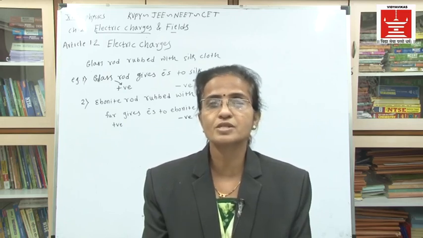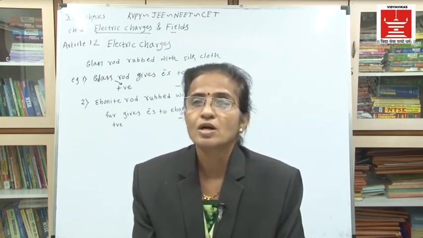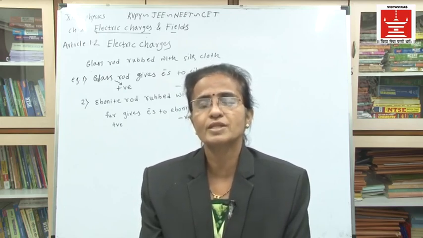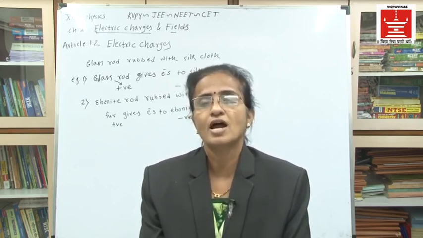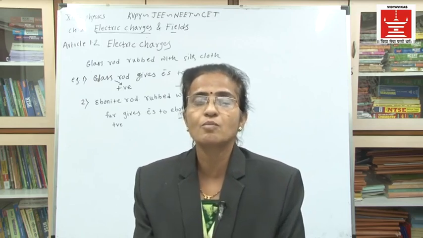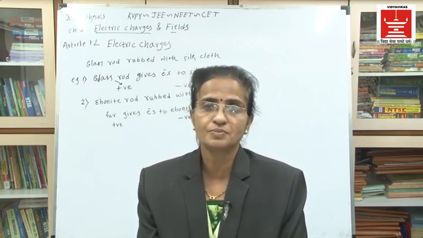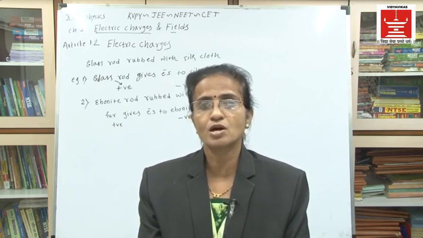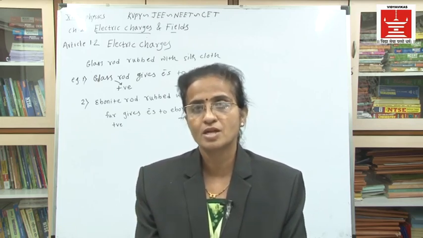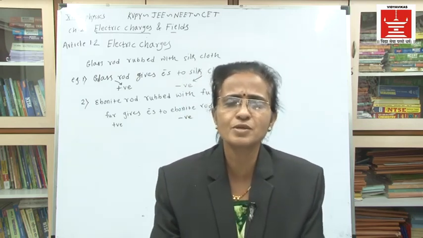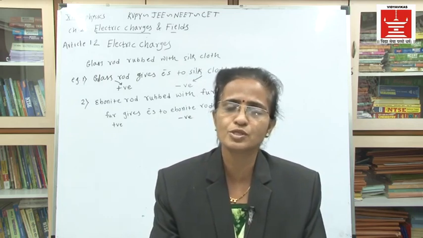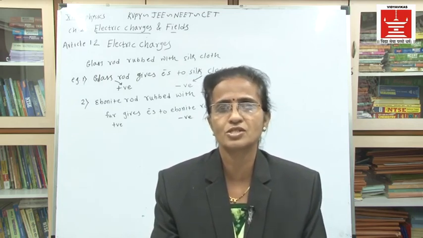Later on, we have to study the conservation of charge in electrostatics. But I think this is sufficient to explain how a particular substance becomes positively charged and negatively charged.